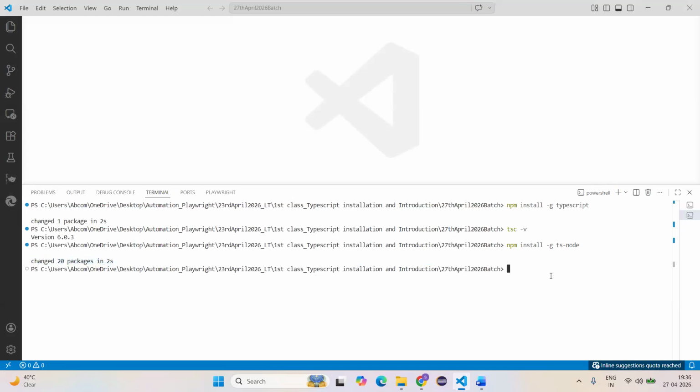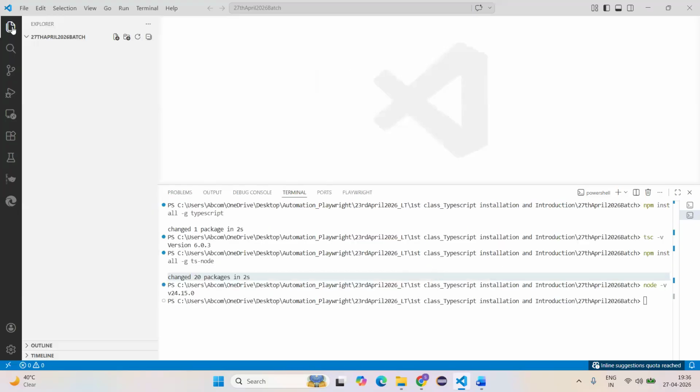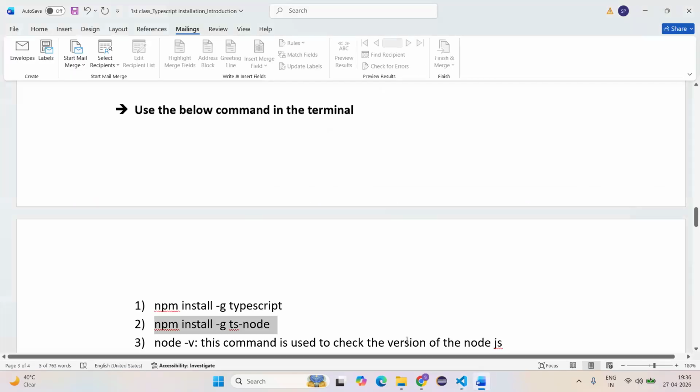If you want to see the version of Node, use node space -v and click on enter. What is the node version we are using here? Read it, 24. So 24.15.0, right? Everyone? Yes or no? Yes, ma'am. So this is how we need to create the folder and install the setup. That's it. My installation is done, guys.